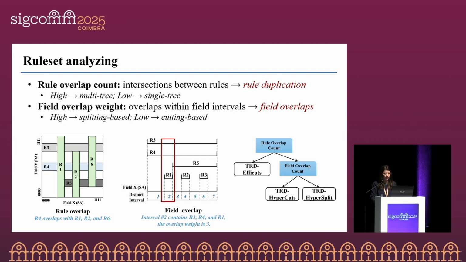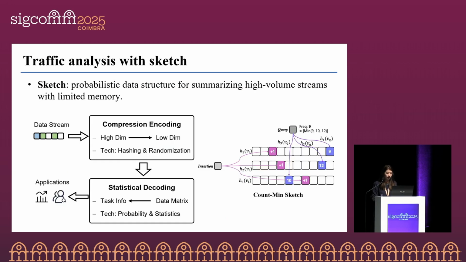For the single tree case, we introduce the second metric, which is the field overlap weight. It measures the average number of overlaps within field intervals, indicating the density of overlaps. When this value is high, we prefer splitting-based methods because they reduce route duplication. When this value is low, the routes are sparse, and we choose cutting-based methods because they accelerate lookup speed. After selecting the appropriate tree type, we proceed to construct the TRD tree.